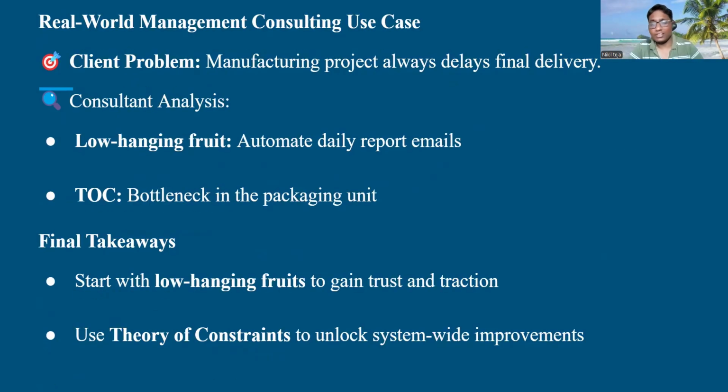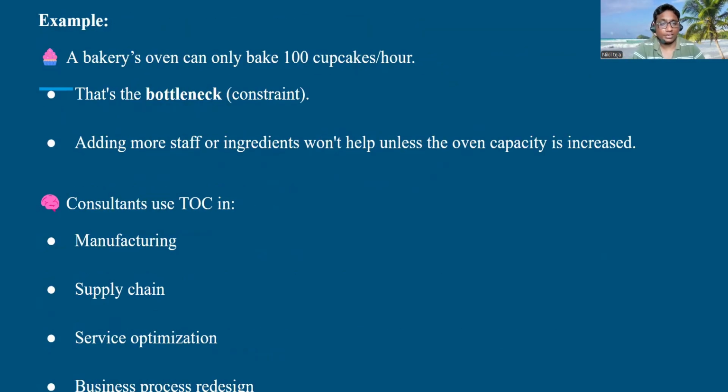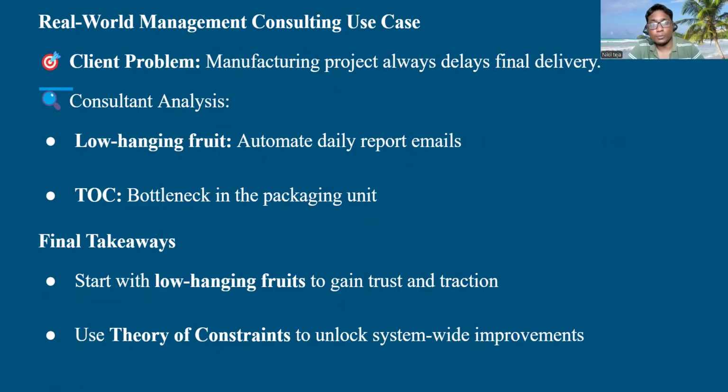So these are the steps of the theory of constraints, guys. Let's take a real world example so that you can understand more clearly. What is the client problem? Manufacturing always delays final delivery. That is a simple client problem. For the consultant analysis, the low hanging fruit is an automated daily report email so that delays won't be that much. Automating the daily report emails requires low effort and has high impact.